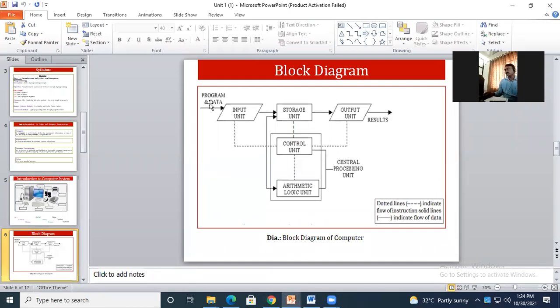Okay, now we'll talk about data. So it is the program, or let's say I'm having a movie or any audio clip or anything. So I'm getting it through some of the input devices. Now what are the input devices? As we have seen, there is a scanner, or you can say a pen drive. From the pen drive you can get the data. And the next thing is what you are going to store somewhere in your memory part.